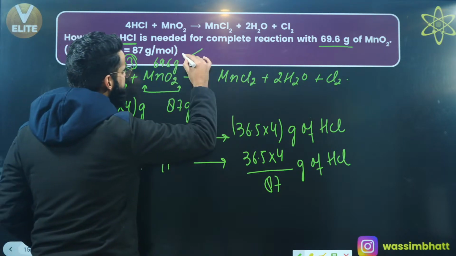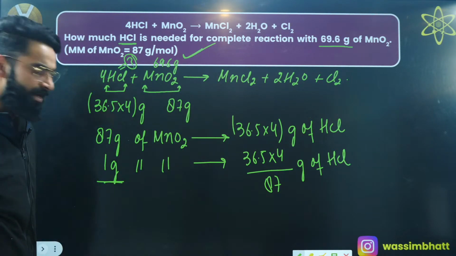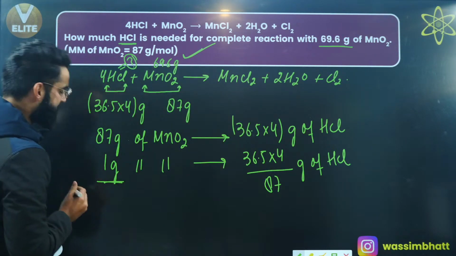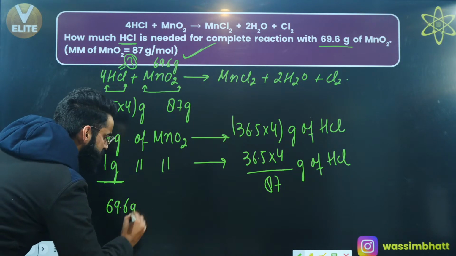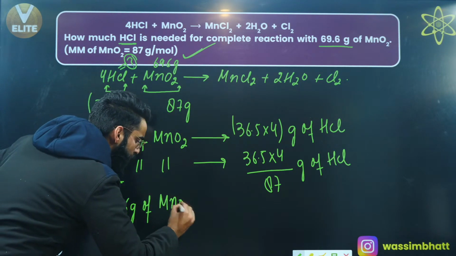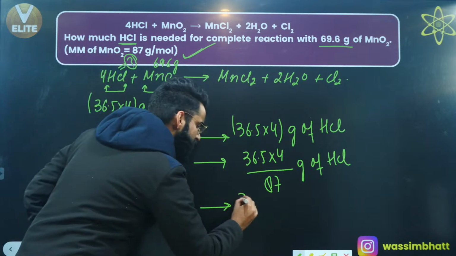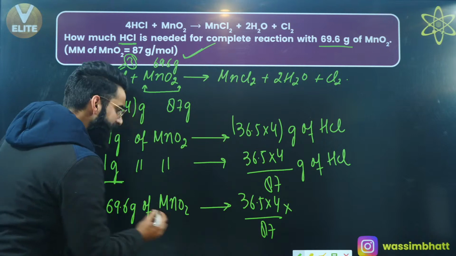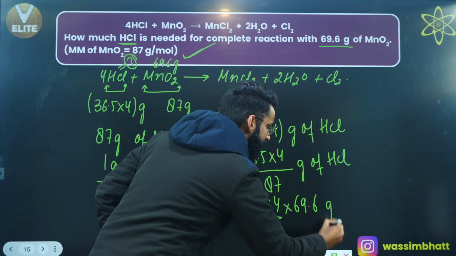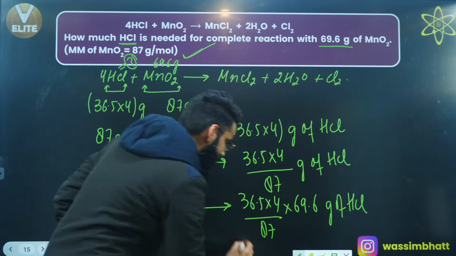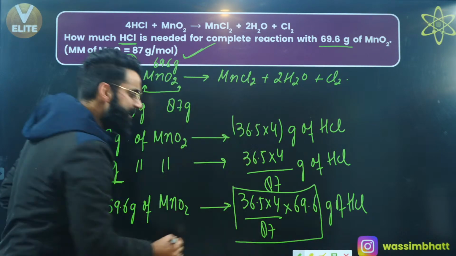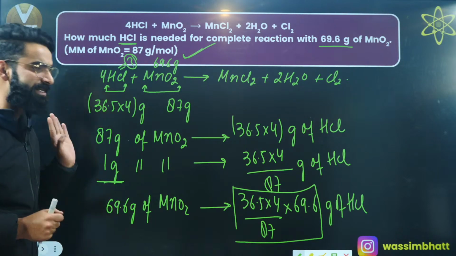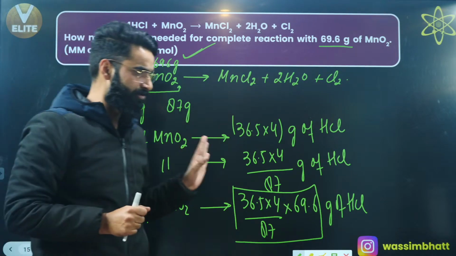But do we have 1 gram of MnO2 with us? No. We have got 69.6 grams of MnO2 with us. So if 1 gram of MnO2 is reacting with these many grams of HCl, can I say 69.6 grams of MnO2 reacts with 36.5 multiplied by 4 divided by 87 multiplied by 69.6 grams of HCl? So what did I calculate? This is basically the mass of HCl which is needed to completely react with 69.6 grams of MnO2, which is something I was supposed to calculate as per the equation.